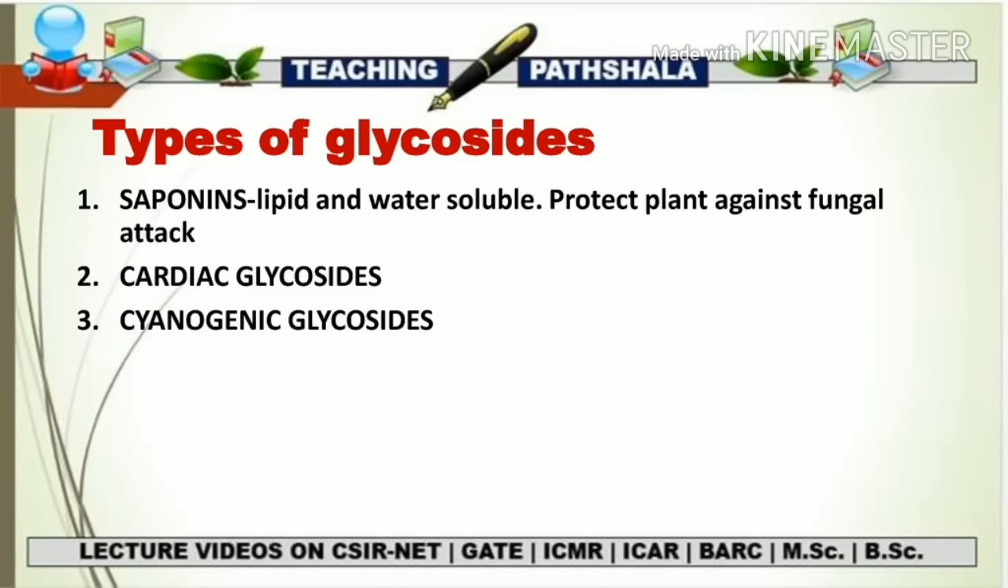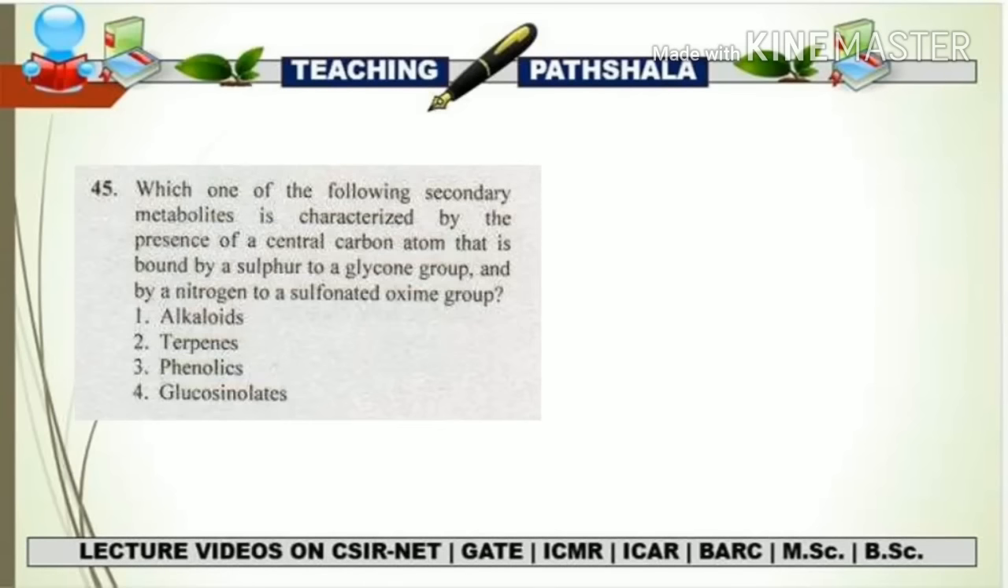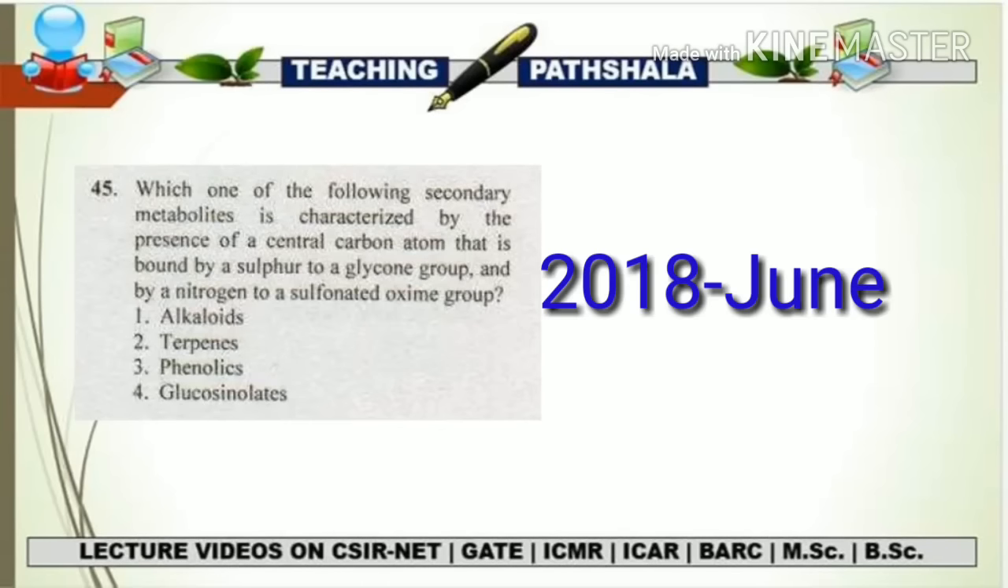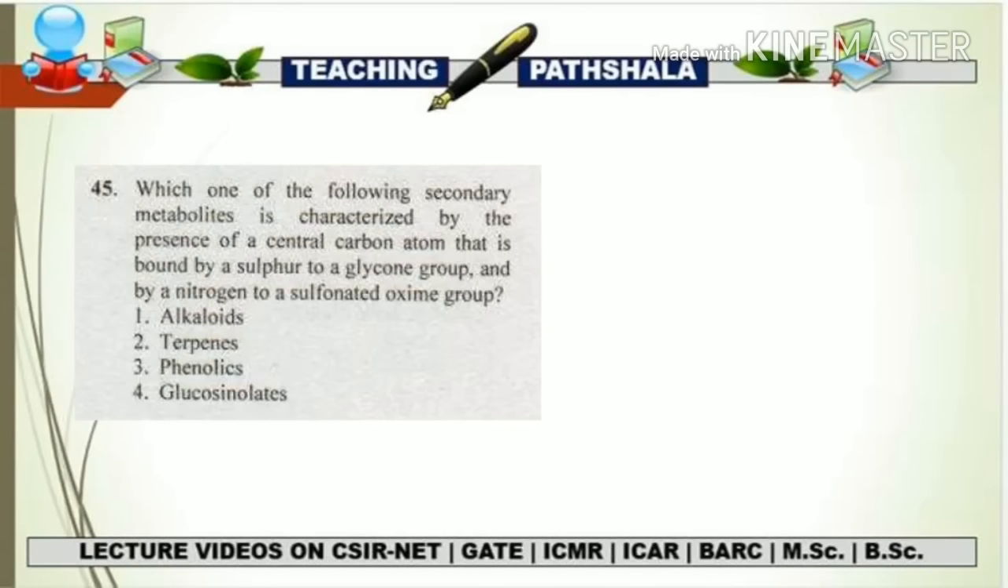Now we are going to solve some CSIR NET questions from the previous years. So the first question is from 2018 June, that is the recent attempt. The question is, which one of the following secondary metabolites is characterized by the presence of a central carbon atom that is bound by a sulfur to a glycon group and by a nitrogen to a sulfonate oxime group? So the options are, first option is the alkaloids, second is the terpenes, third is the phenolics and the fourth is the